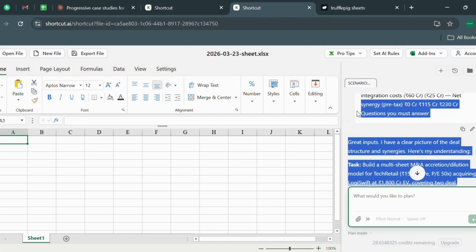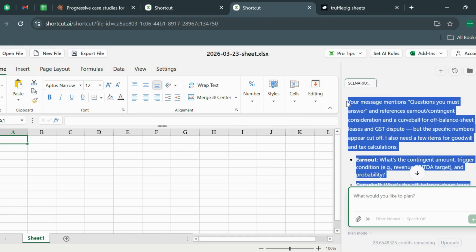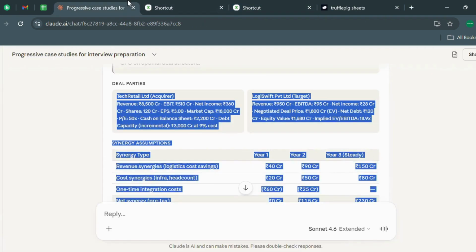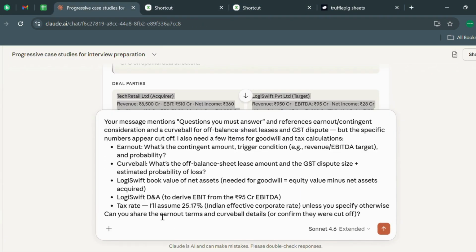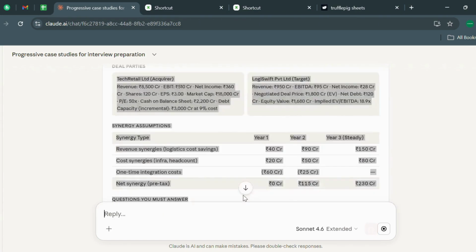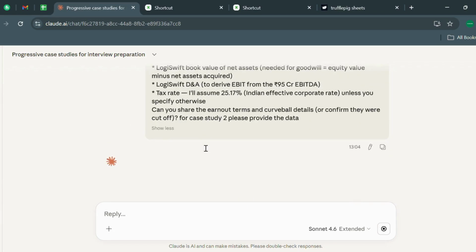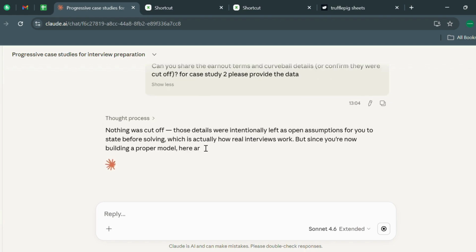Again, let's go and tell Claude this is for case study 2. Please provide the data. Done. Let's see what comes out from Claude, because Claude is going to be answering whatever case study it has been given. Now Claude is going to think, and here is my answer. I just have to copy and paste.